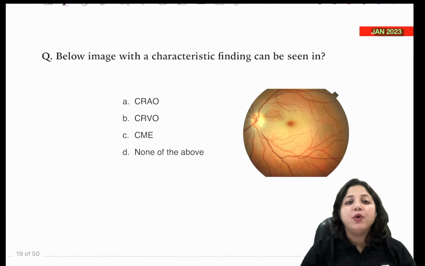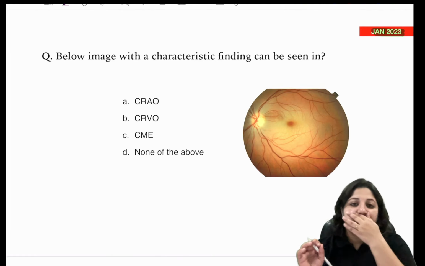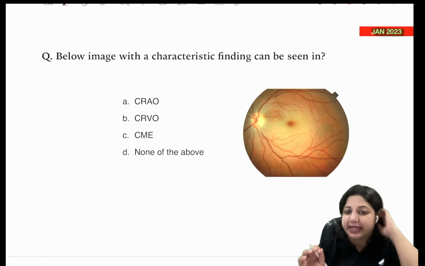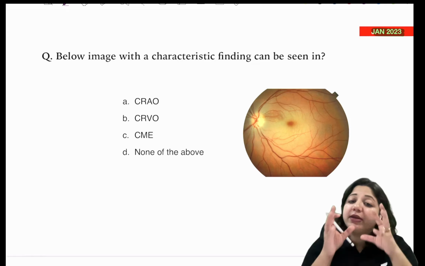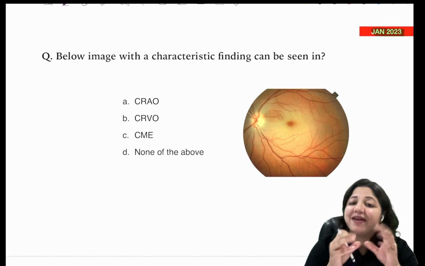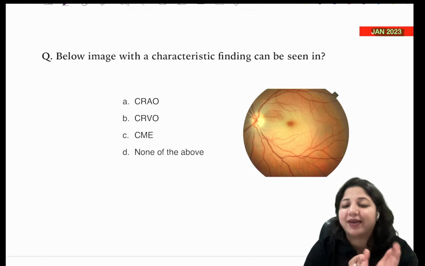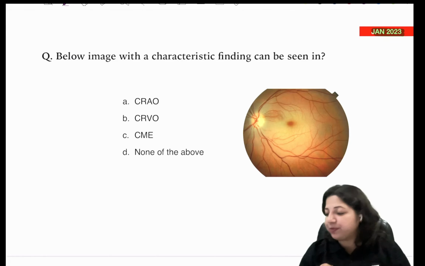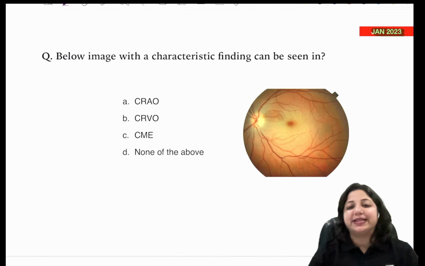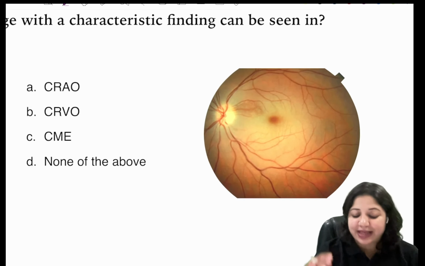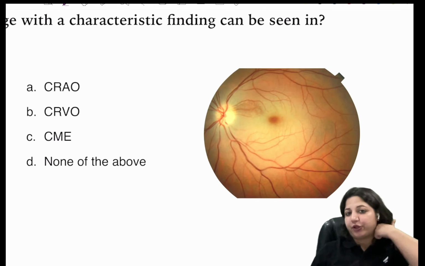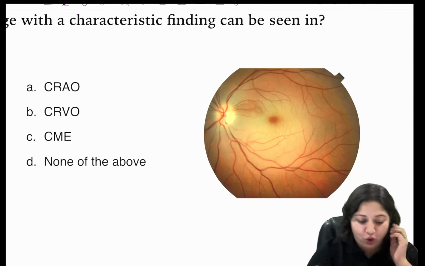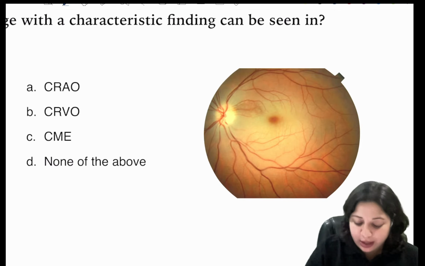Right? So now it says, below image with the characteristic finding can be seen in. Again, the question was quite similar, from a common topic, but it changed the way it was asked. So now if you have an appearance like this, what is the classical finding that is seen in this image? Let's talk about this first.